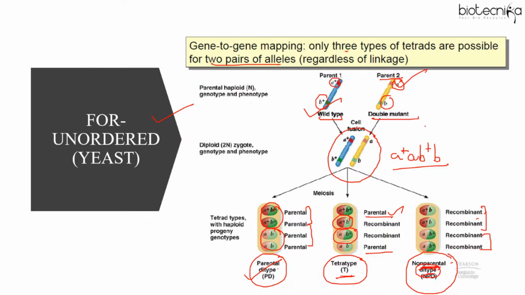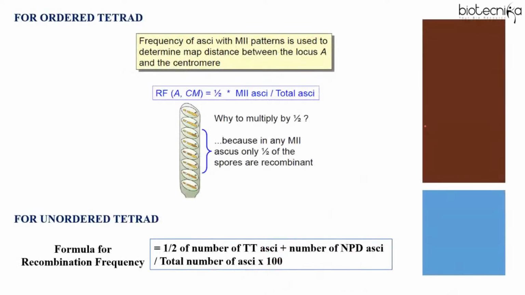In any question based on tetrad analysis, first we have to identify whether the question is based on ordered tetrad analysis or unordered. And if the question is about recombination frequency, the formula used for ordered and unordered is different. For ordered tetrad, the recombination frequency formula is number of recombinants by total progeny into 100.